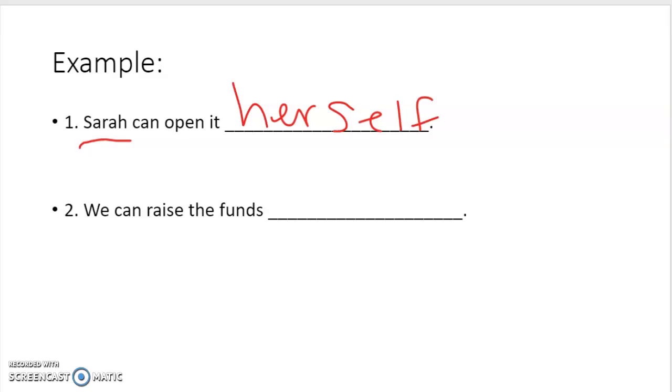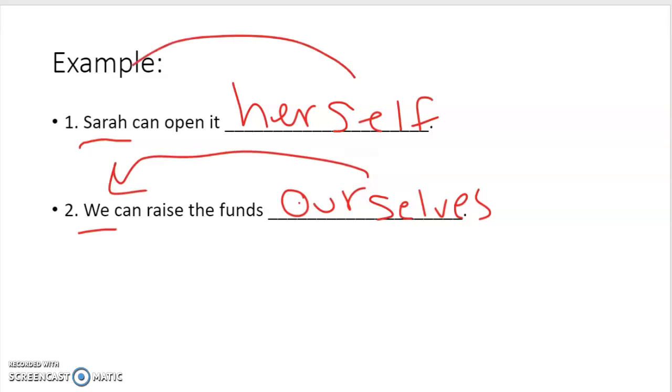Number two, we can raise the funds blank. First, find our antecedent. Okay, so the whole sentence is about we. What pronoun can be used as we in the predicate? Well, if we're talking about a group of us, it could be our. And there's a bunch of us, so we need to make sure it's plural, selves. We can raise the funds ourselves. This is talking about we, herself is talking about Sarah. So anytime for number one, you should have the selves or self in your answer.